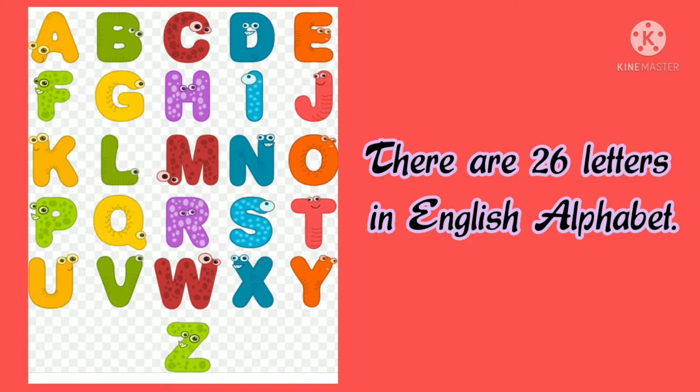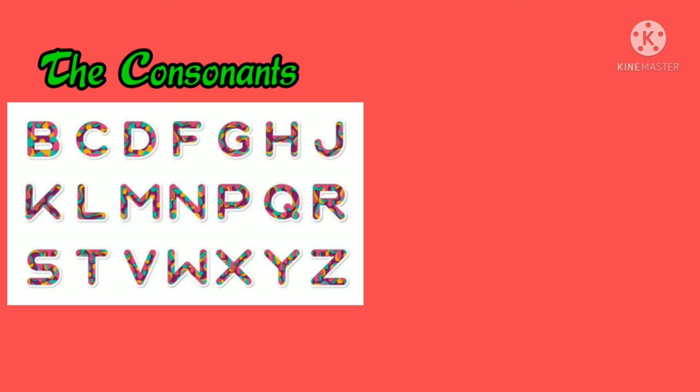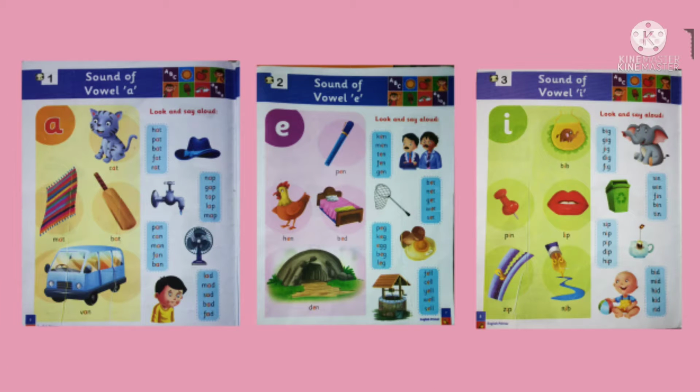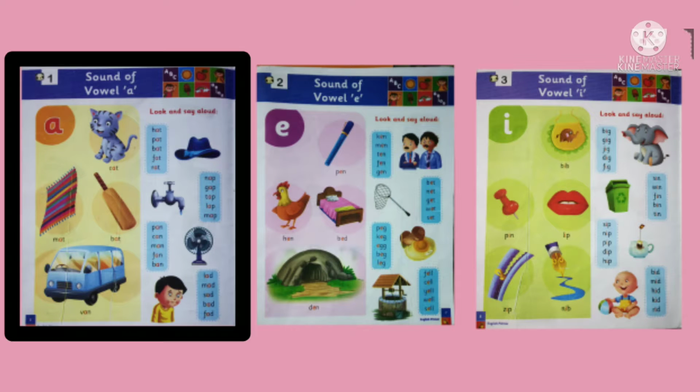Dear children, you know there are 26 letters in the English alphabet. 21 letters are consonants and 5 letters are vowels. Kids, in this video we will learn 3 vowel sounds: A, E, I. Firstly, we will discuss the sound of vowel A. So children, listen to the sound of vowel A.